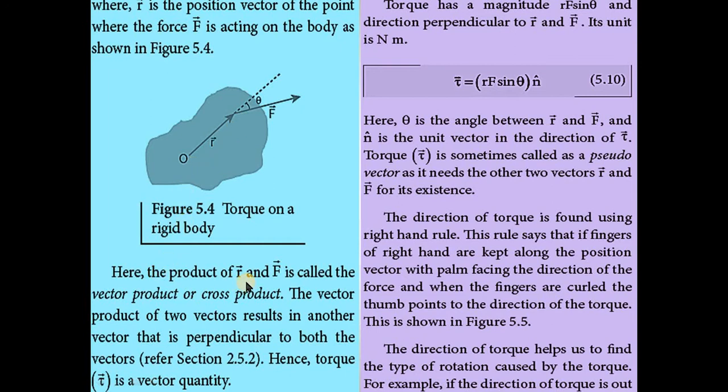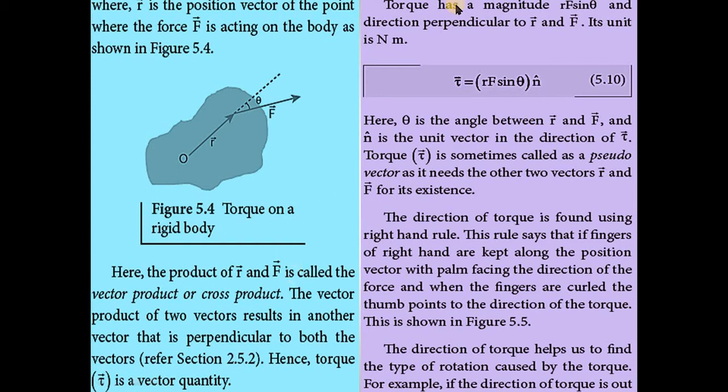Here the product of r vector and f vector is called the vector product or cross product. The vector product of two vectors results in another vector that is perpendicular to both the vectors. Hence torque tau vector is a vector quantity. Please note it down. This is a very important objective type question. Torque tau is a vector quantity.